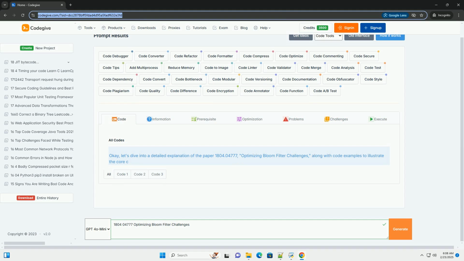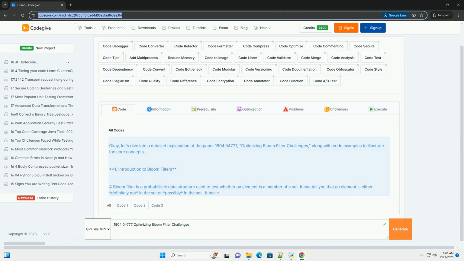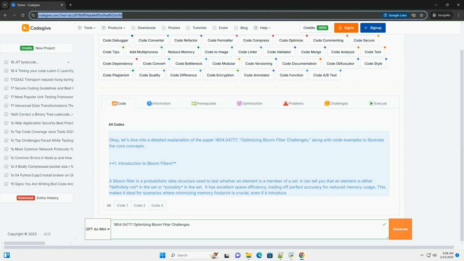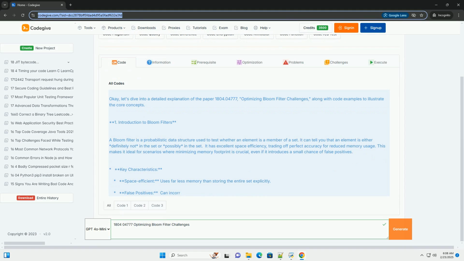OK, let's dive into a detailed explanation of the paper 1804.04777, Optimizing Bloom Filter Challenges, along with code examples to illustrate the core concepts. 1. Introduction to Bloom filters.